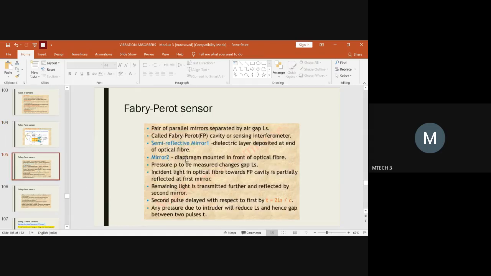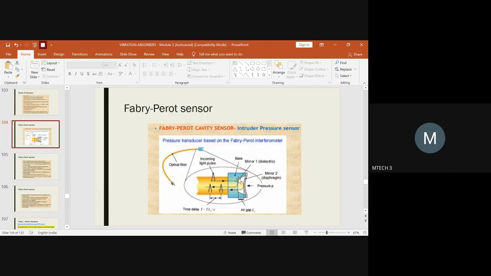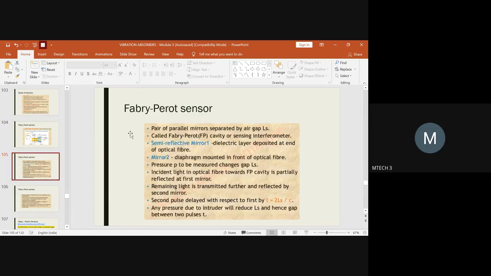And across mirror 2, a diaphragm will be mounted, an element which can compress and extend. So both the mirrors are coated with one specific layer. One is the dielectric layer, another is the diaphragm.